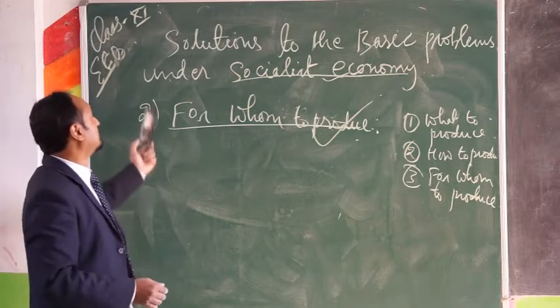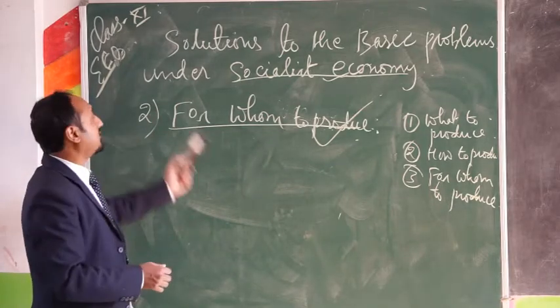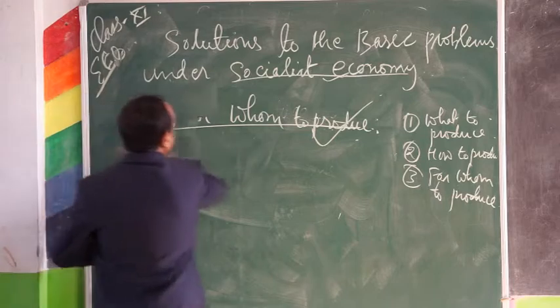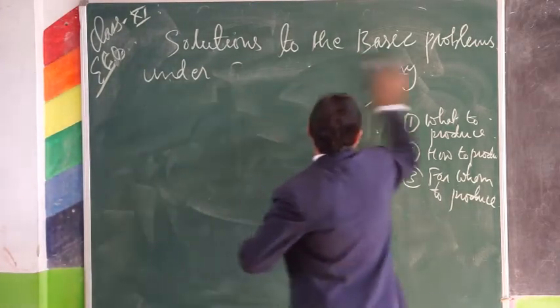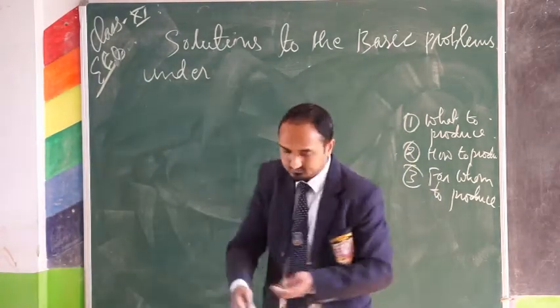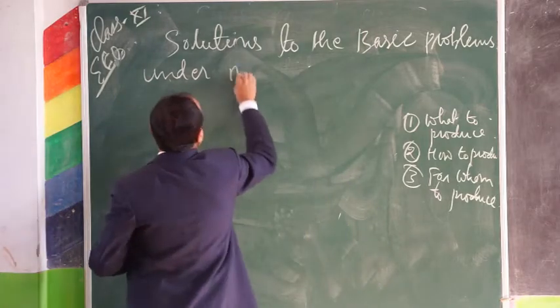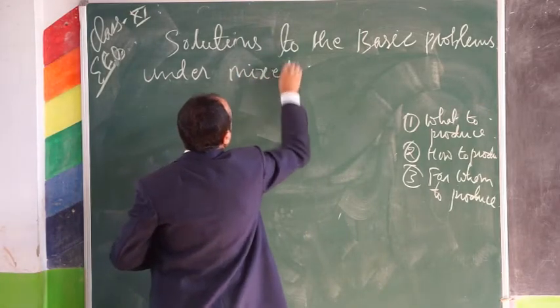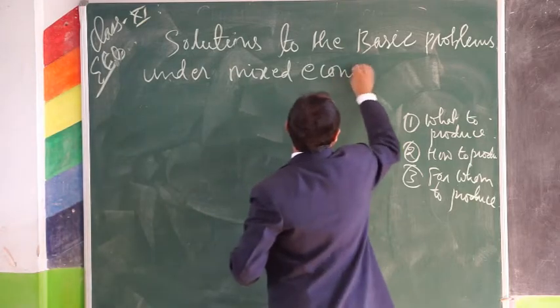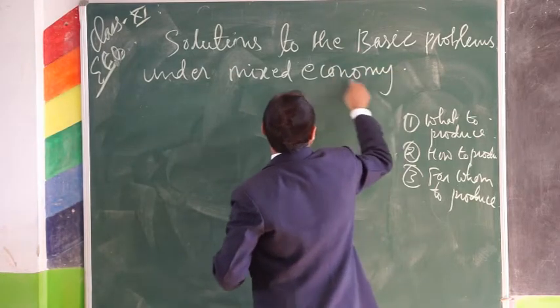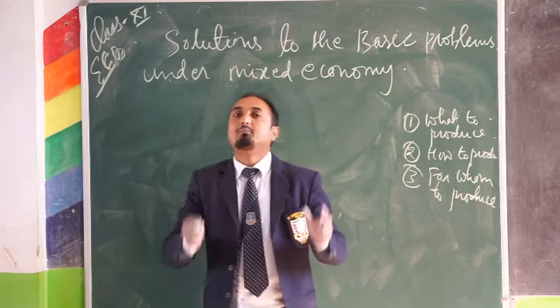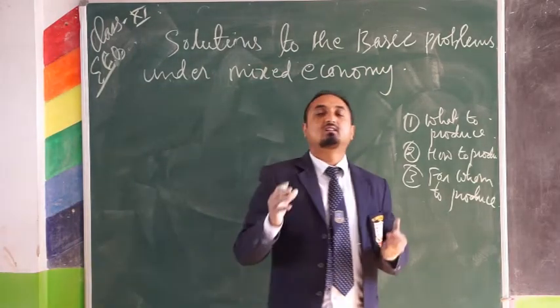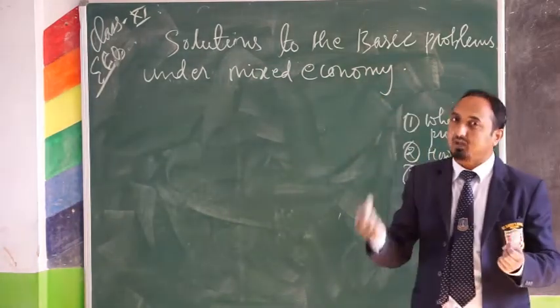Next we will discuss the solution to the basic problems under a mixed economy. Under a mixed economy, we know that there is coexistence of both public and private sector.